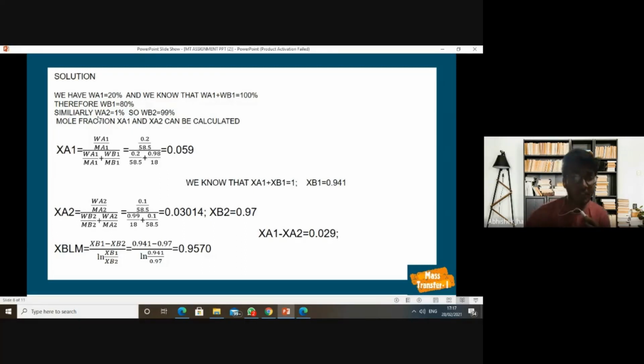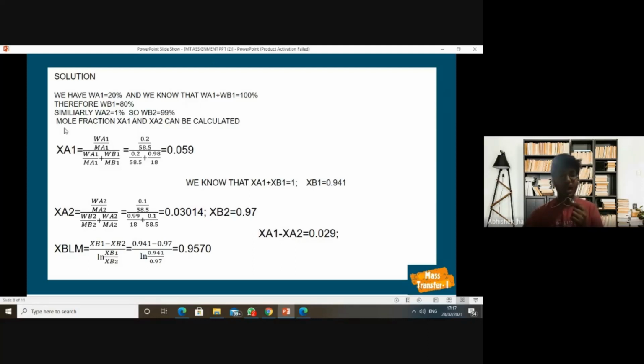Similarly, we have the weight percent of NaCl in the second phase as WA2, which is 1%. So by using the similar formula WB2 plus WA2 equals 100%, we obtained WB2 equals 99%.